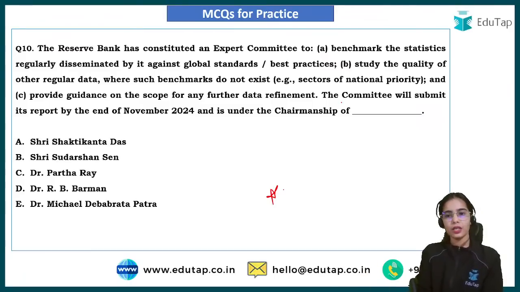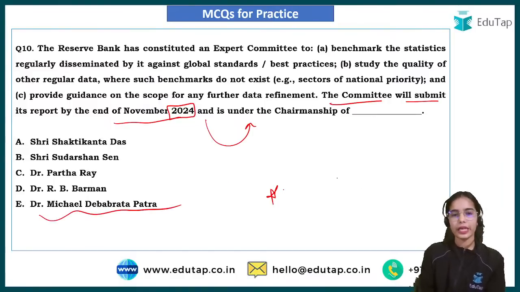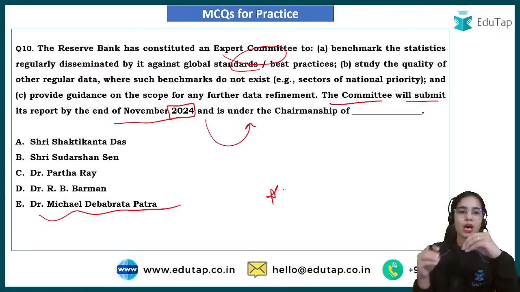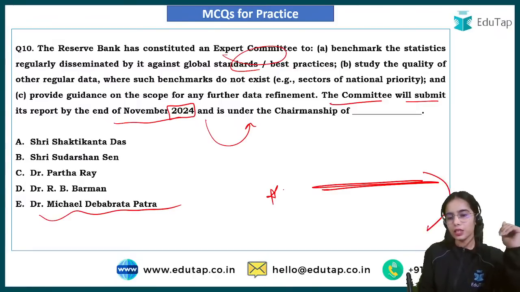The committee will submit its report by the end of November 2024, under the chairmanship of Dr. Michael Debabrata Patra. An expert committee has been formed to benchmark statistics regularly against global standards.